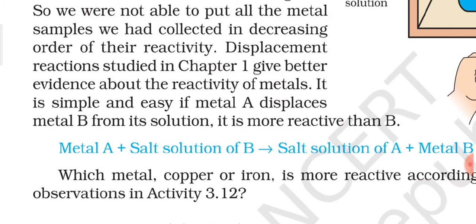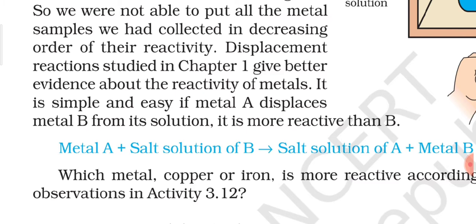We found that there are some metals which show a similar sort of reaction. For example, the metals in the moderately reactive category, zinc, iron and lead, show almost similar type of reaction. Then it becomes difficult for us to arrange these metals in order of their reactivity, as the result we are getting does not clearly show which metal is more reactive or less reactive than the other. So the best method is the displacement reaction. With the help of displacement reaction, we can easily find which metal is more reactive than the other metal.